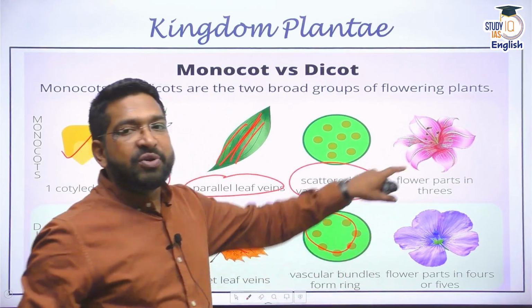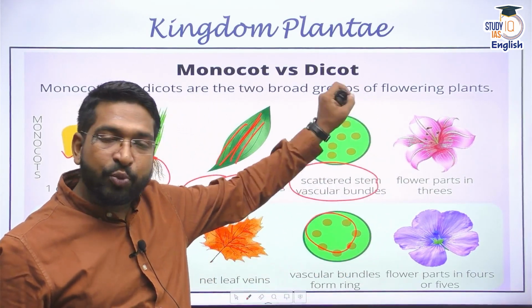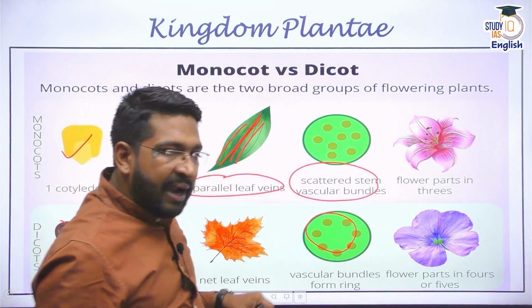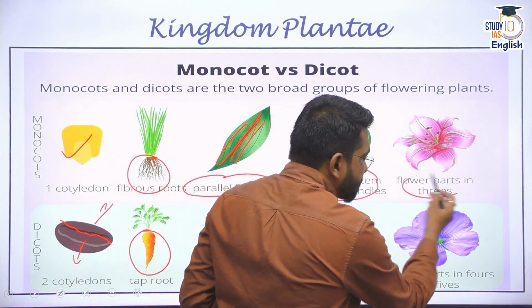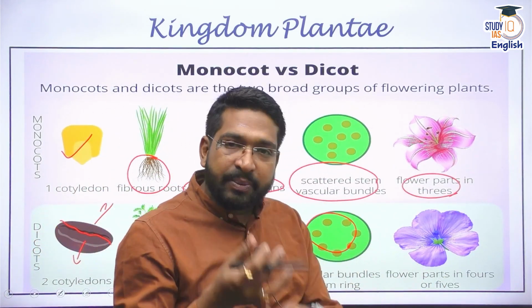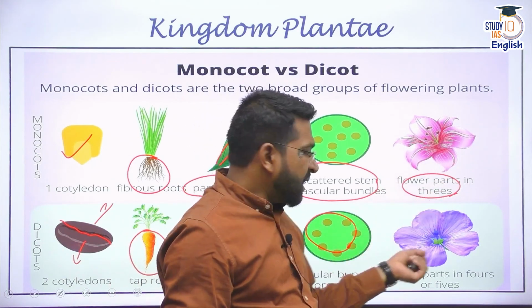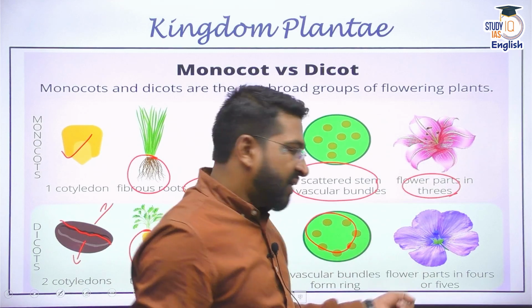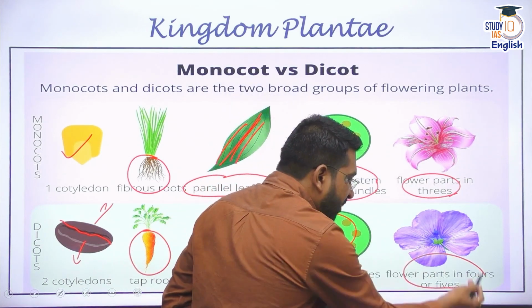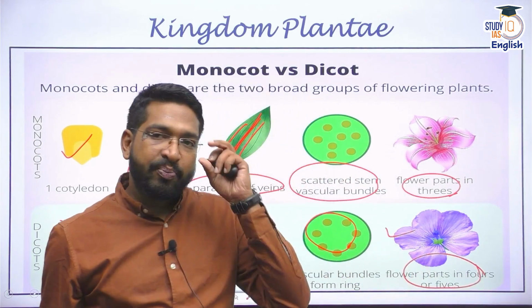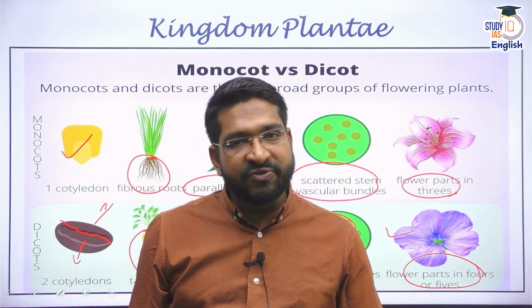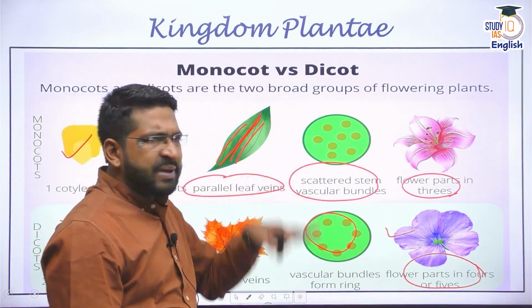Apart from that, when you look at the flower of monocot and dicot, for a monocot plant, they always come in multiples of 3. That means there can be 3 petals, there can be 6 petals, there can be 9 petals, right? 3, 6, etc. But when you look at a dicot flower, it will have 4 or 5 parts, or 4 or 5 petals, or in the multiples of 4 and 5 petals, right? So these are basic differences.